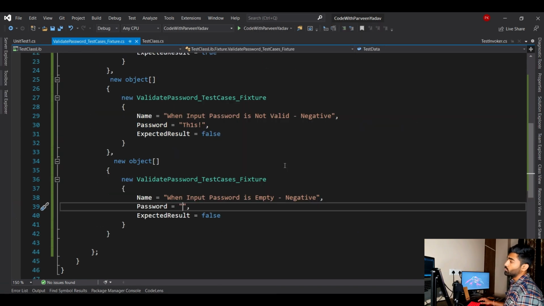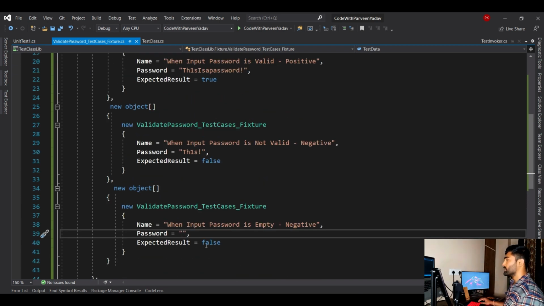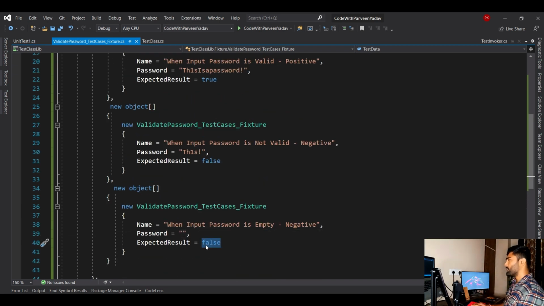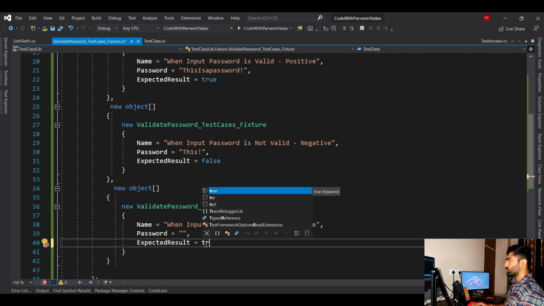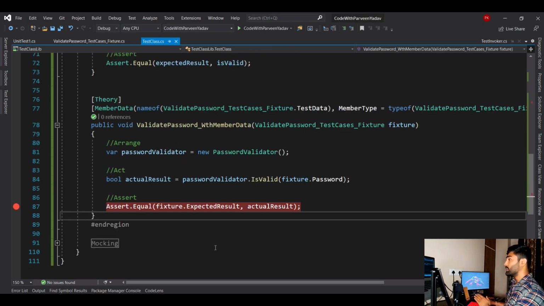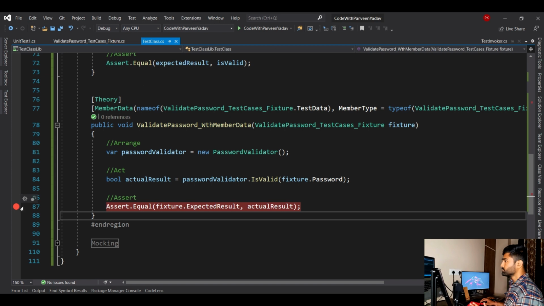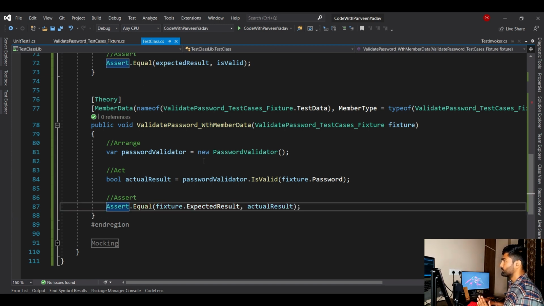Now how do we debug when something fails? Let's say we pass a wrong expected result, where we know it should be false, but someone has made some change over here, or we mistakenly added a wrong expected result. Then in that case, how are we going to debug? Okay, so let me stop this.